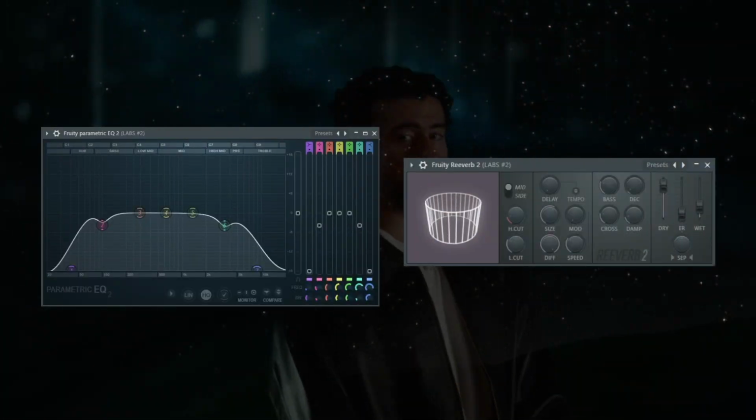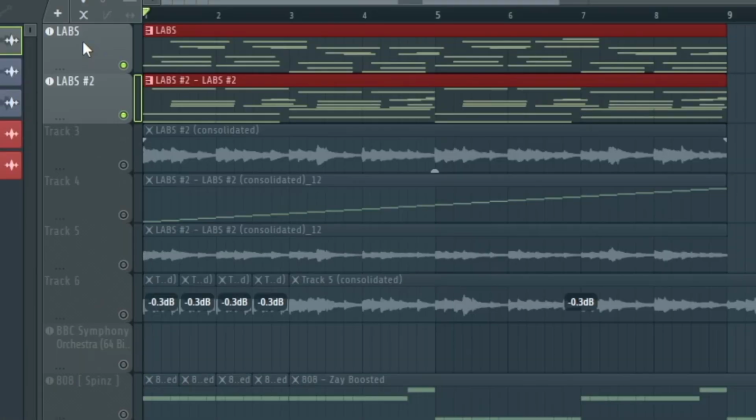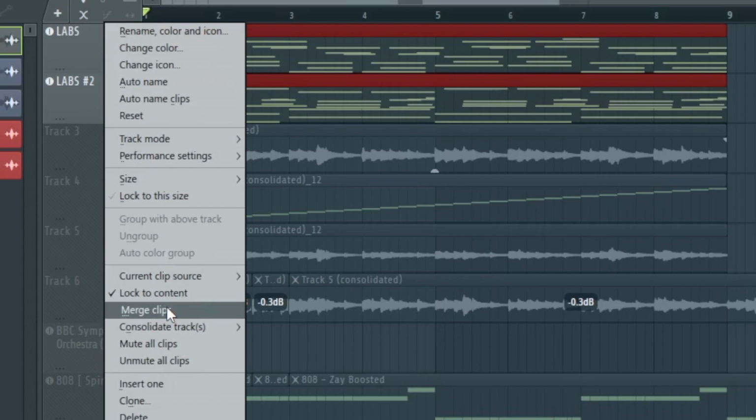Another super nice melody on that piano, and just an EQ and a reverb cleaning up the sound of the piano. The next thing we did was merge those 2 pianos together into one track. You can do this by highlighting both tracks and clicking merge clips or consolidate.